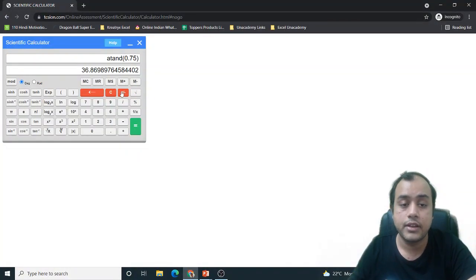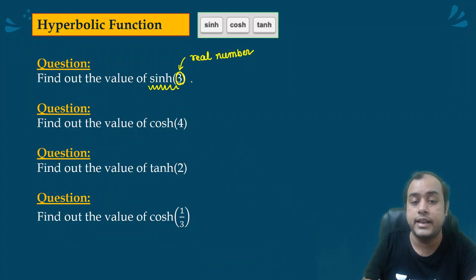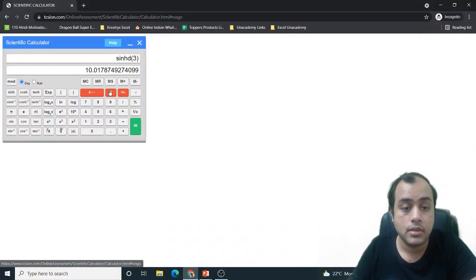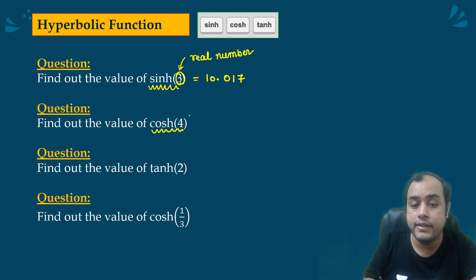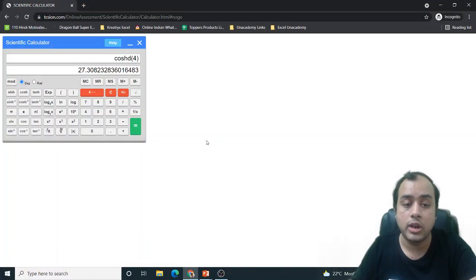Sin h3, follow the same thing, 3, then press sin h. 10.017. Cos hyperbolic 4. 4 cos hyperbolic 27.308. Tan hyperbolic 2.